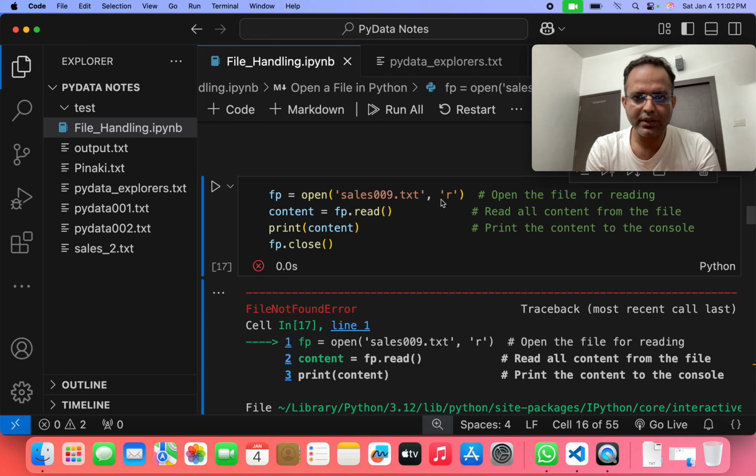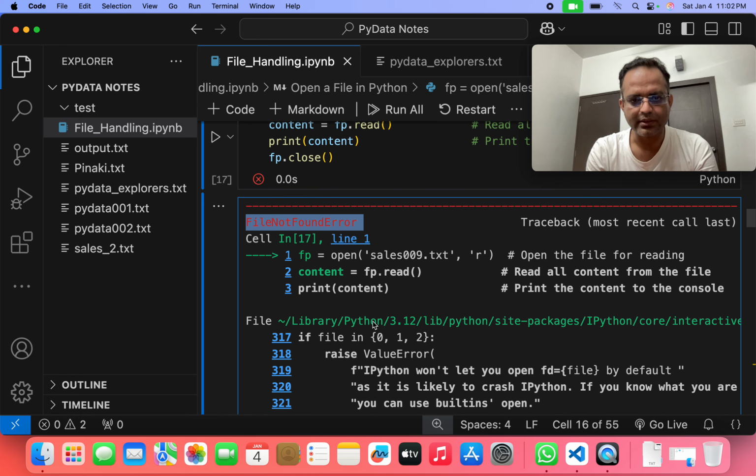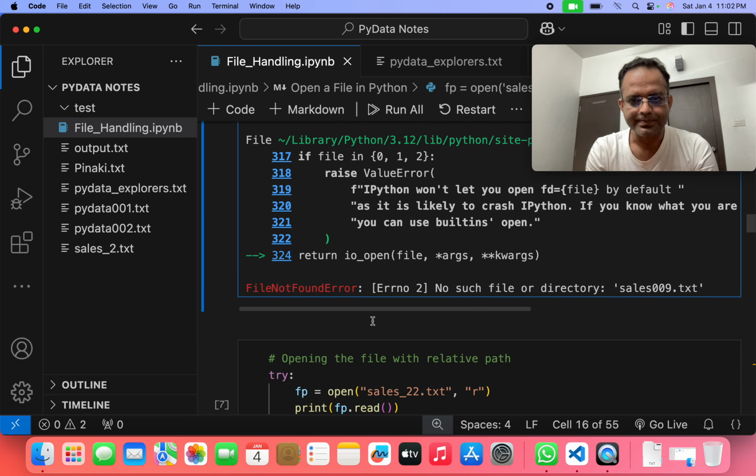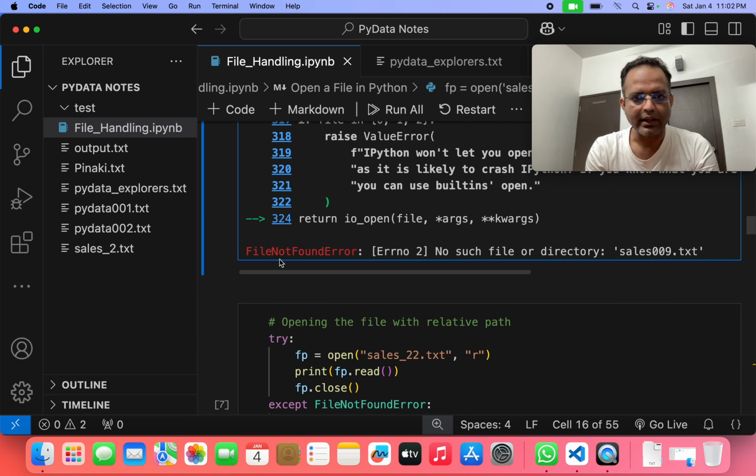Because if you open in read mode and this file is not present in this area, the program will throw this error. You can see it written there: Error number 2, no such file or directory, sales009.txt.